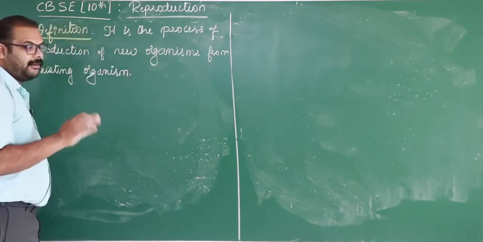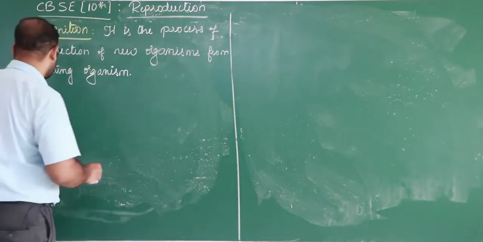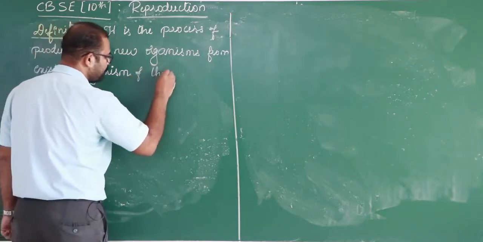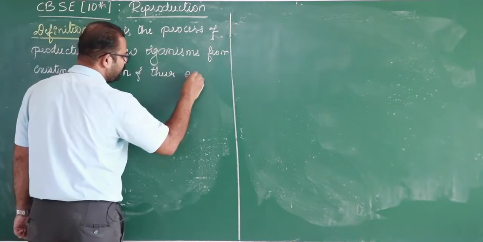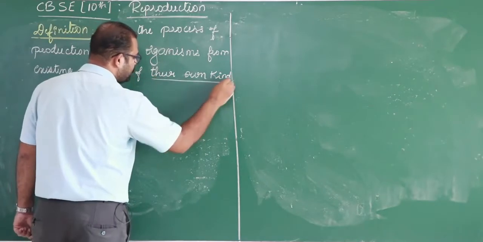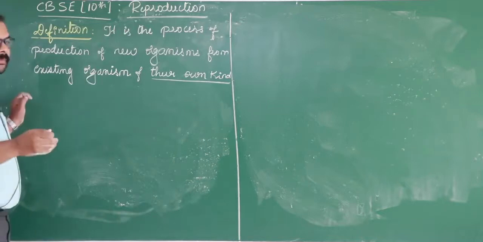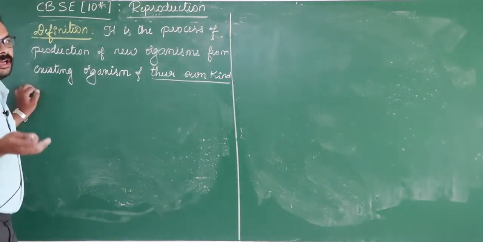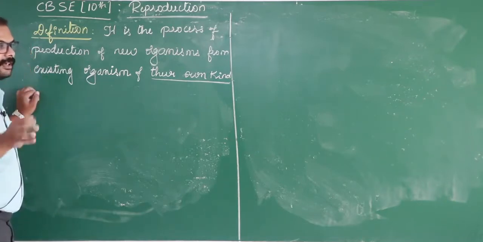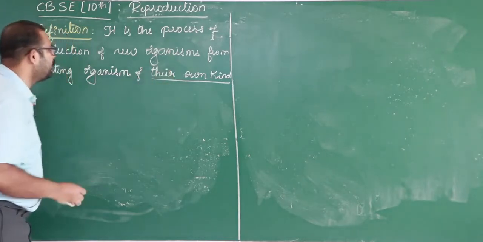It means a living organism can produce one more organism of its own kind. You see that a cat can give birth to kittens only, and a dog gives birth to puppies only. A dog cannot give birth to kittens, and a cat cannot give birth to dogs. Organisms of their own kind produce offspring of the same kind. Okay, this is the meaning of reproduction.